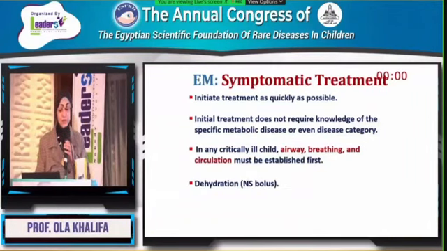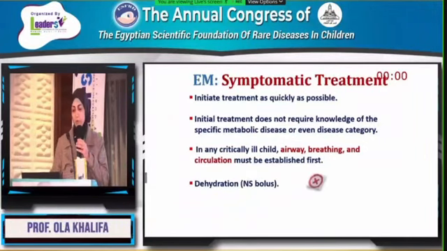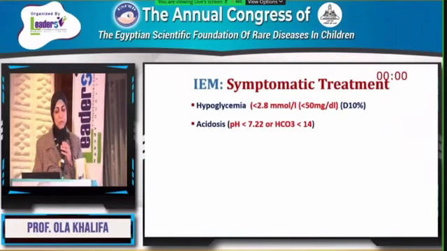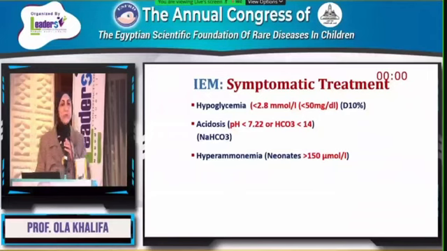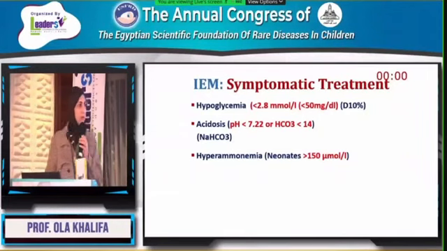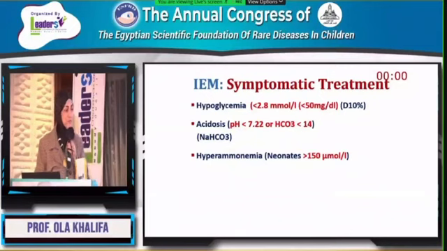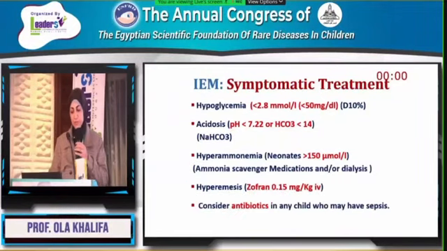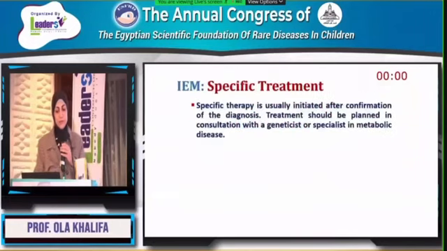I have to treat dehydration with normal saline bolus, but I don't use lactated Ringer's. I also have to correct hypoglycemia, acidosis, and hyperammonemia for a newborn. If the ammonia is more than 150 micromole per liter, I have to start management. Also, with hyperemesis, consider antibiotics, especially broad spectrum antibiotics.